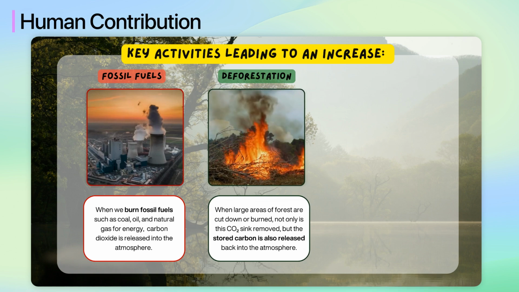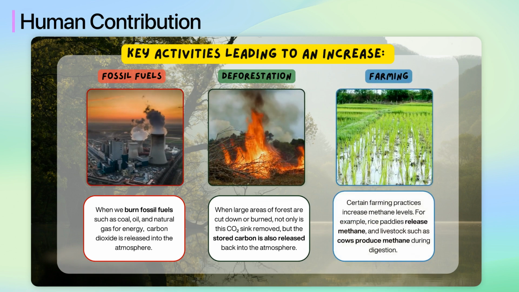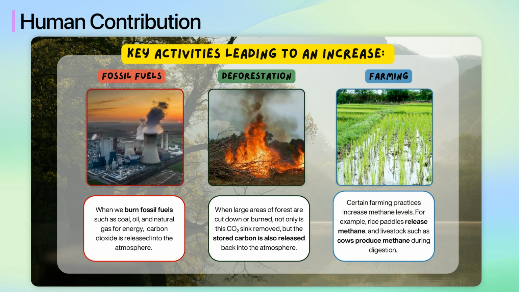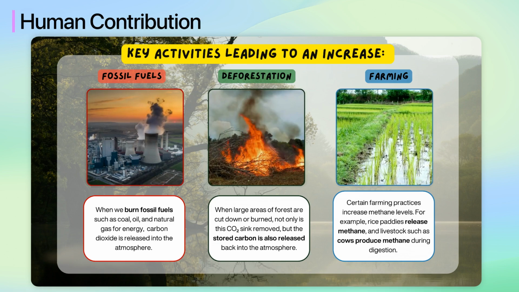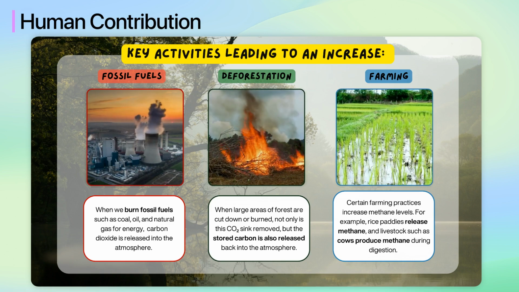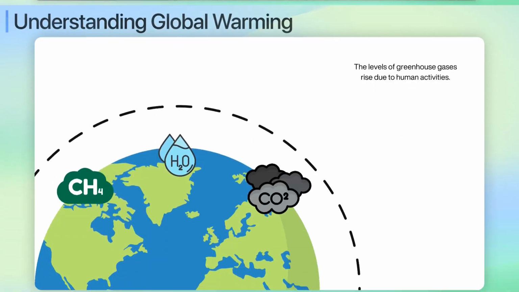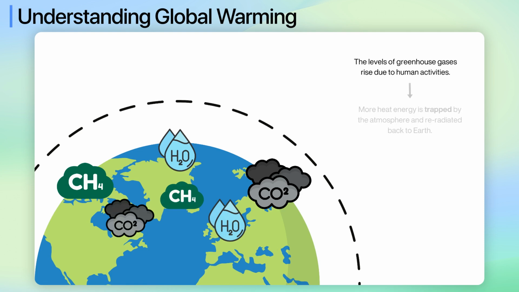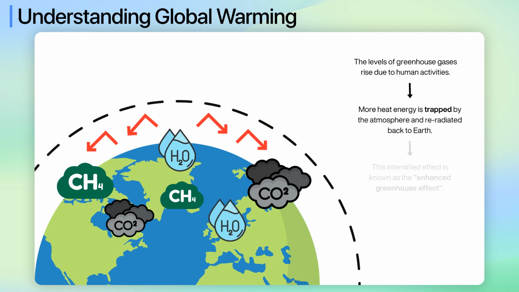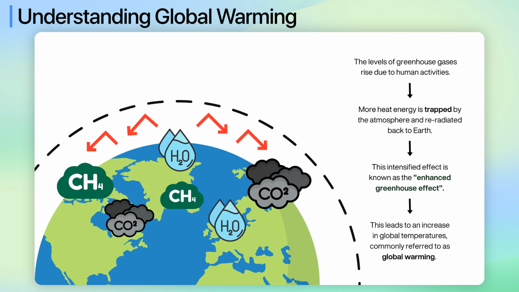A third is agriculture. Certain farming practices increase methane levels. For example, rice paddies release methane, and livestock such as cows produce methane during digestion. When the levels of greenhouse gases rise due to human activities, more heat energy is trapped by the atmosphere and re-radiated back to Earth. This intensified effect is known as the enhanced greenhouse effect, and it leads to an increase in global temperatures, commonly referred to as global warming.